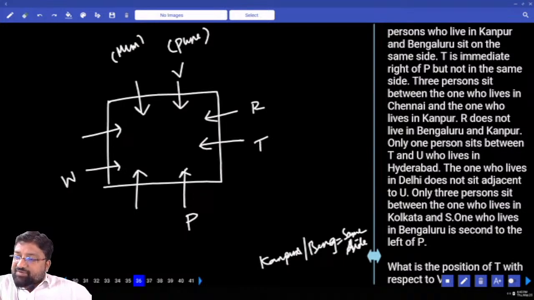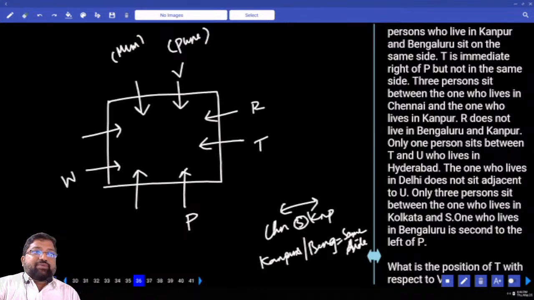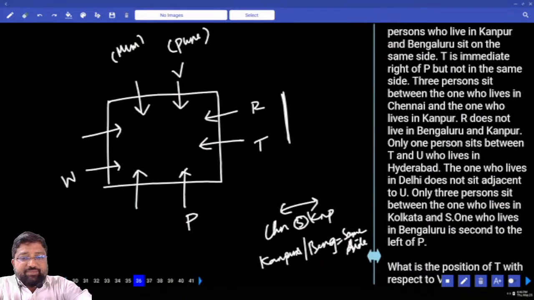3 persons are sitting between the one who lives in Chennai and the one who lives in Kanpur. Chennai and Kanpur. How many people? 3 people. Earlier we have read Kanpur and Bangalore are on the same side. Next line. R does not live in Kanpur and Bangalore. If R is not living in Kanpur and Bangalore, T cannot be Kanpur and Bangalore either. So who can be Kanpur and Bangalore? P or the one on the other side. Okay? Read the next line.